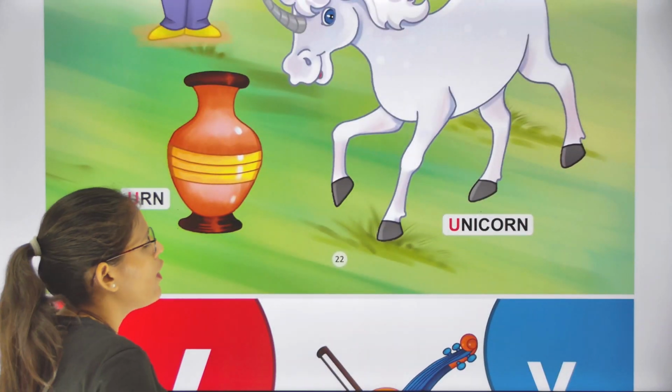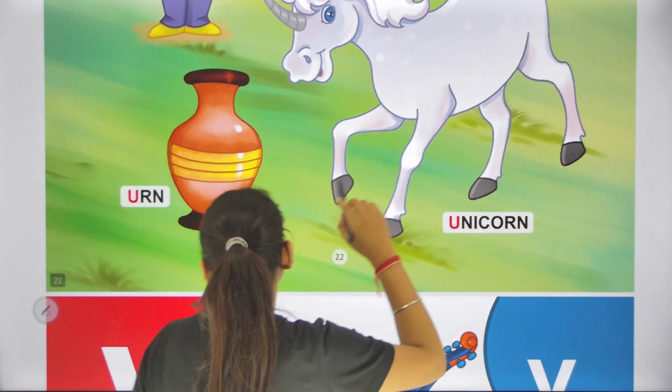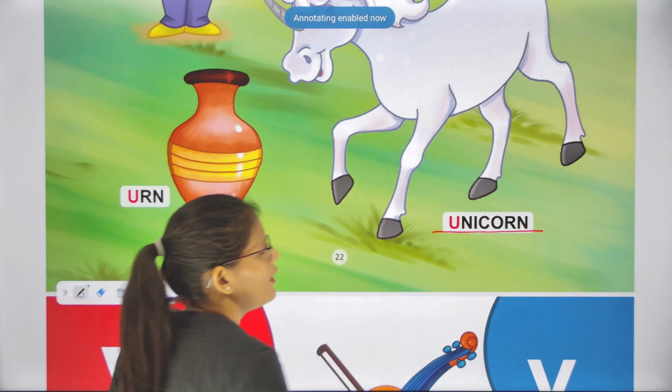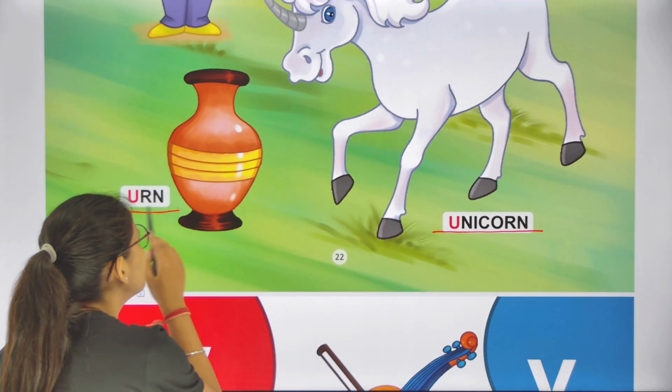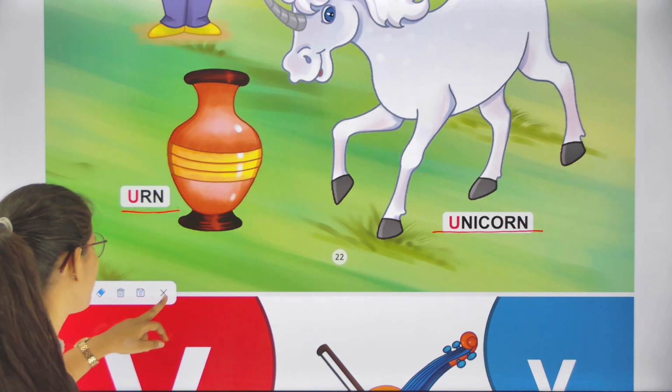And U is for unicorn. U is for unicorn, class. And U is for yawn. U is for yawn.